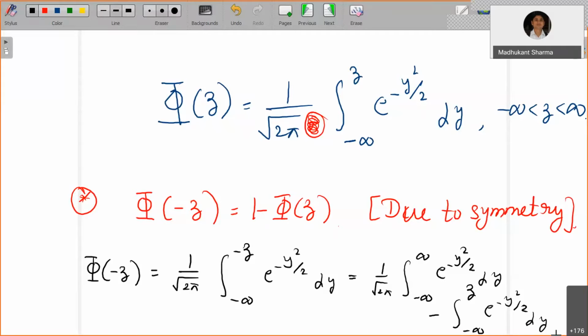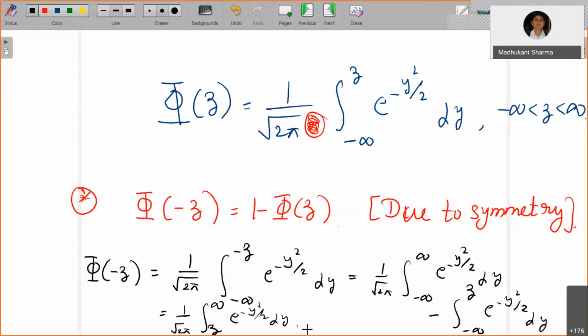So see what this symmetric property is showing you. These are equal. So if you remove this from minus infinity to infinity and minus infinity to Z, what is remaining is 1 upon square root of 2 pi integration Z to infinity e to the power minus y square by 2 dy.